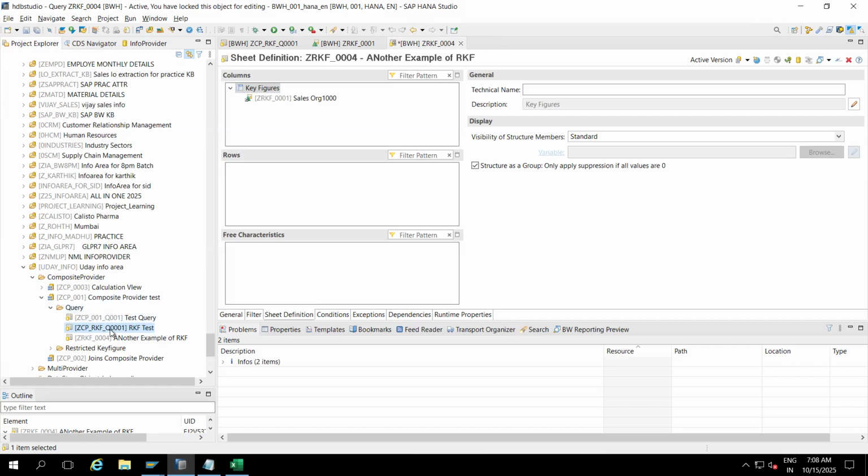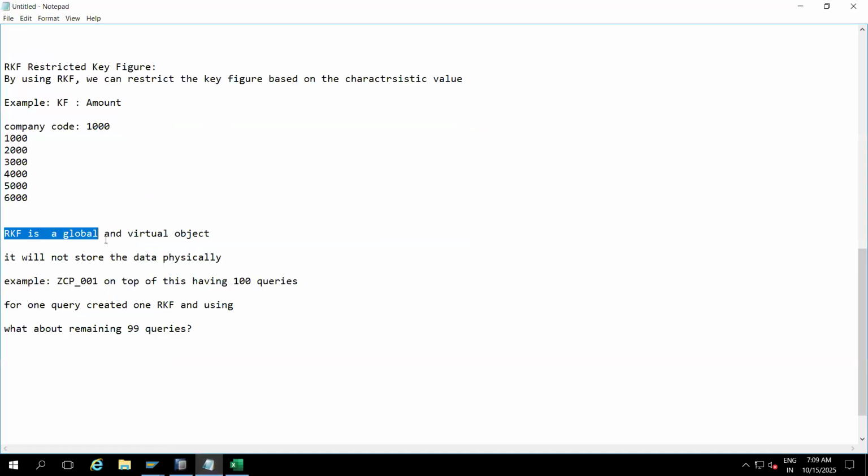If you want, you can use it; if you don't want, don't use it. That is reusable. Only one time we create it. That is why we say RKF is a global. RKF is a global and virtual object. Virtual object means it will not store data physically. Clear, right?